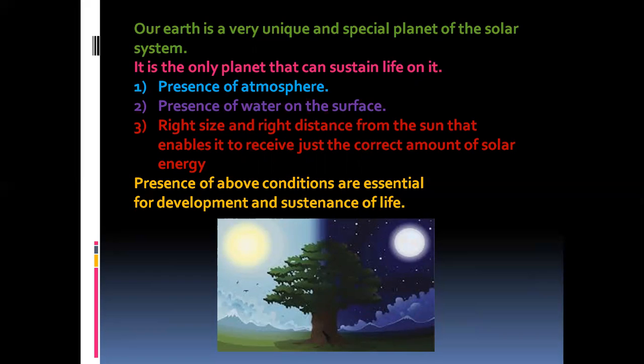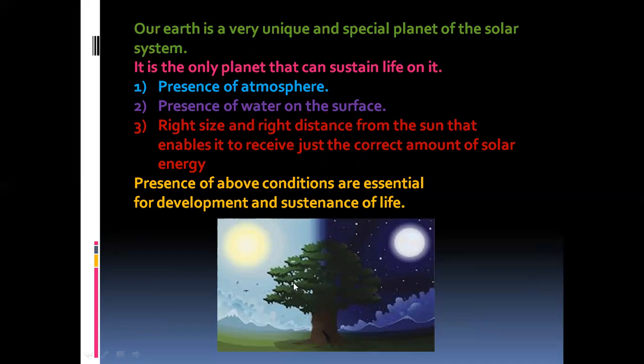The presence of these conditions is essential for development and sustenance of life. These three conditions are present on the earth. That's why life is present on the earth.